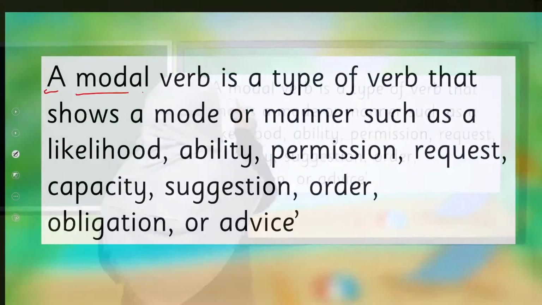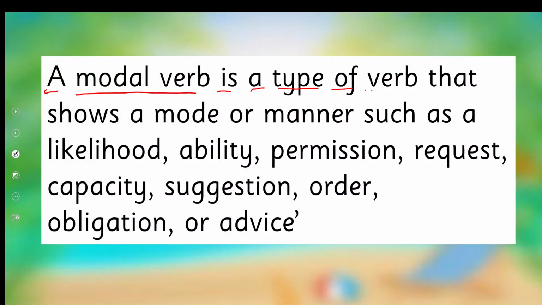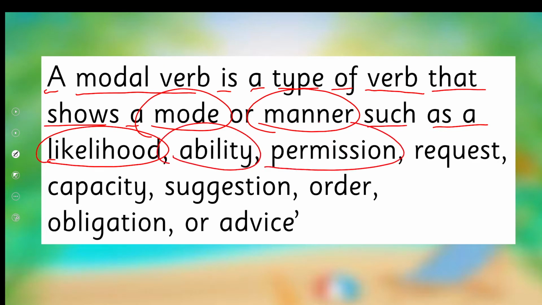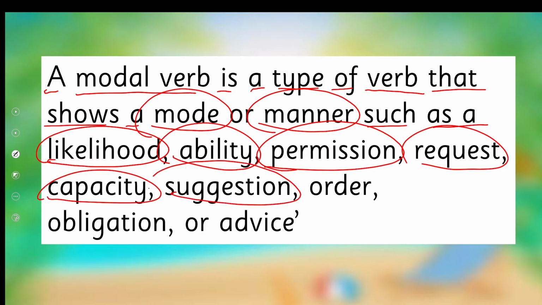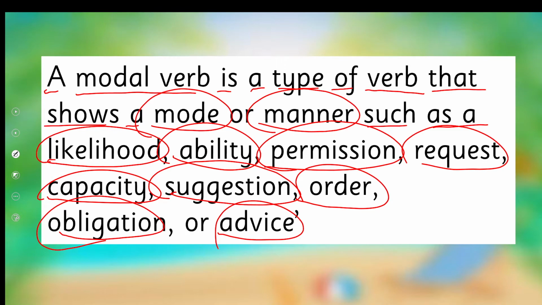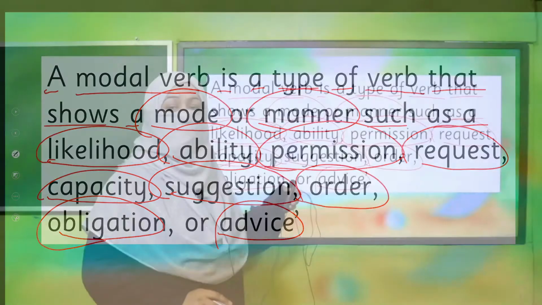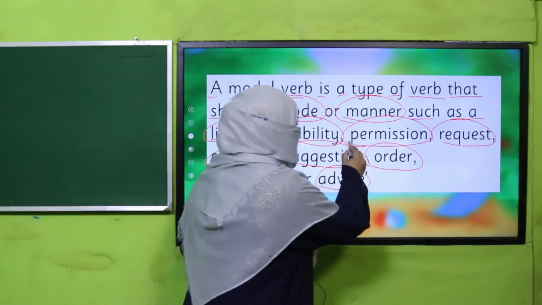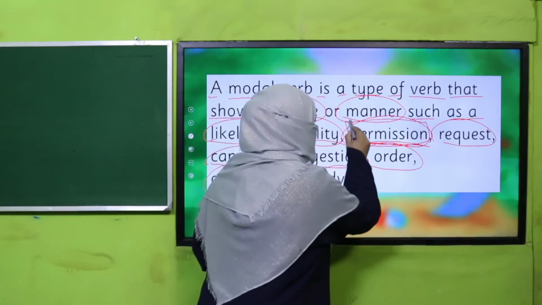So a modal verb is a type of verb that shows a mode or manner such as likelihood, ability, permission, request, capacity, suggestion, order, obligation, or advice. You see, there are many types of sentences. All right. So for every type, there is a different modal verb, and our focus is permission. Today, our focus is permission.